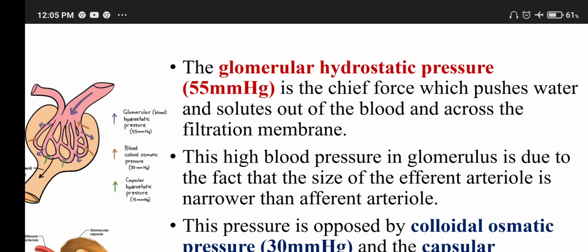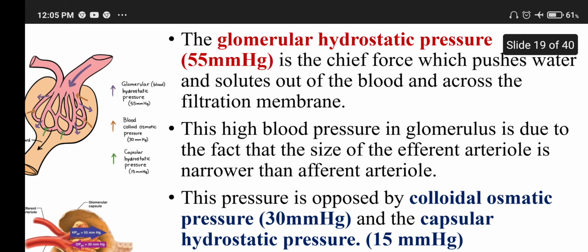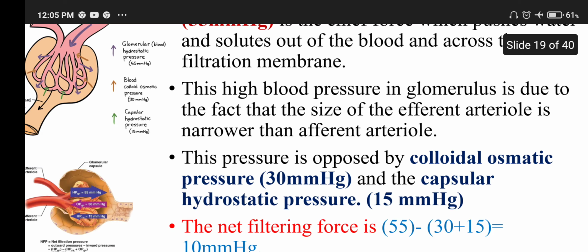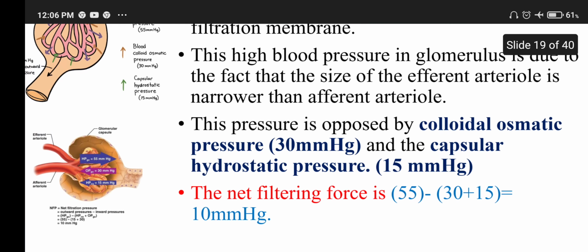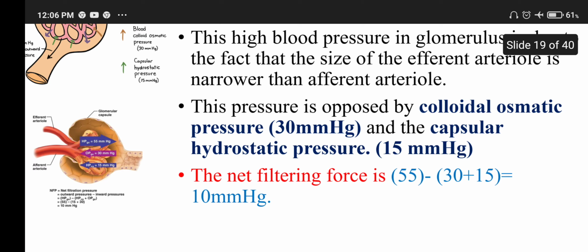Efferent brings, afferent takes. This pressure is opposed by the colloidal osmotic pressure, that is 30 mmHg, and the capsular hydrostatic pressure, which is 15 mmHg. Okay, it is standard. The net filtration force is 55 minus 30 plus 15, that is 45. So 55 minus 45 is equal to 10 mmHg.